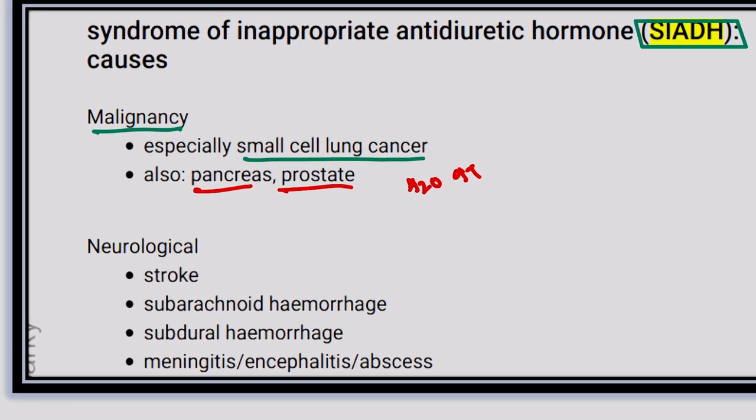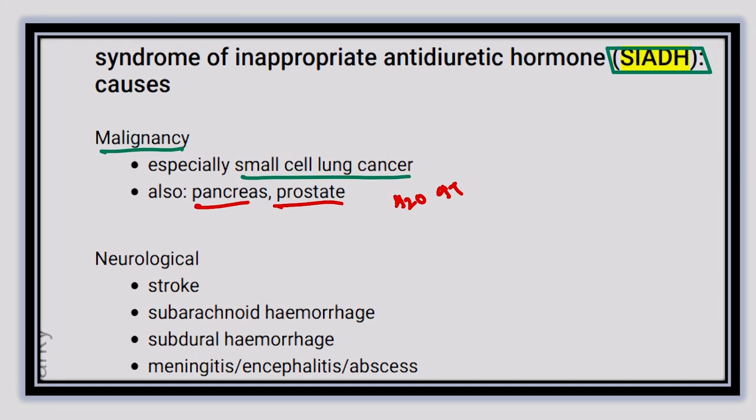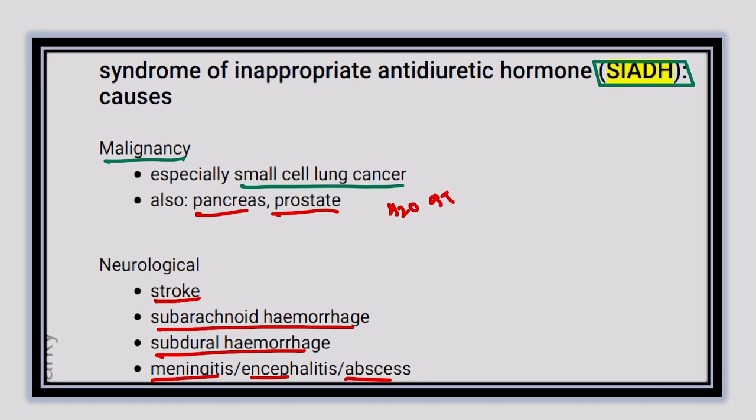Some neurological conditions may also be responsible for the development of SIADH, such as stroke, subarachnoid hemorrhage, subdural hemorrhage, meningitis, encephalitis, and abscess. In this condition, we also find edema in the patient, because with more water content, the concentration of sodium is reduced, and water leaks from the blood and enters the interstitial spaces and causes edema. So in stroke, subarachnoid hemorrhage, subdural hemorrhage, meningitis, encephalitis, or brain abscess, edema caused by SIADH is typically found.